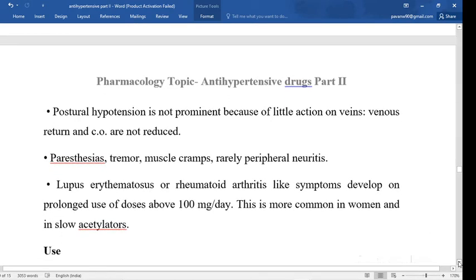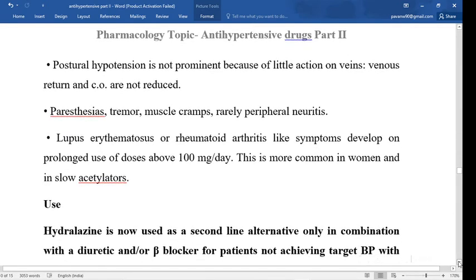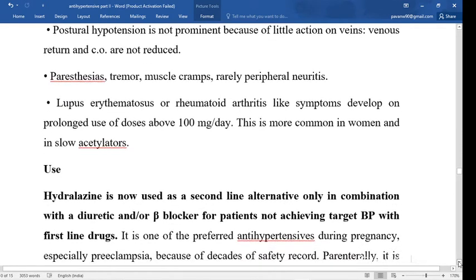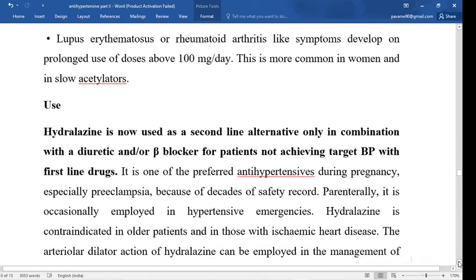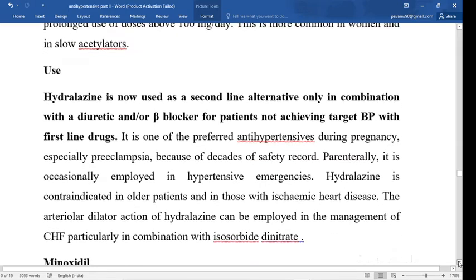Lupus erythematosus, again a hypersensitivity reaction, or rheumatoid arthritis-like symptoms may develop after prolonged use. It is now used as a second line alternative only, in combination with a diuretic or beta blocker, for patients not achieving target blood pressure with first line drugs.